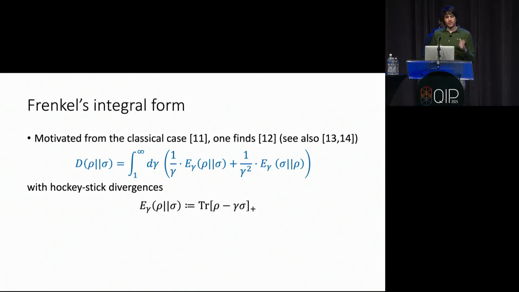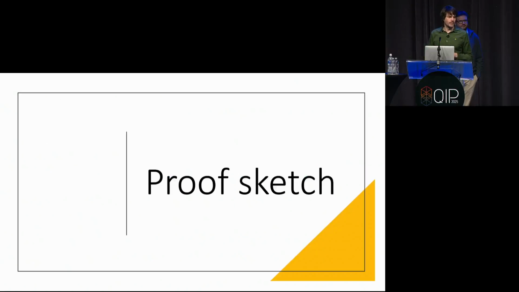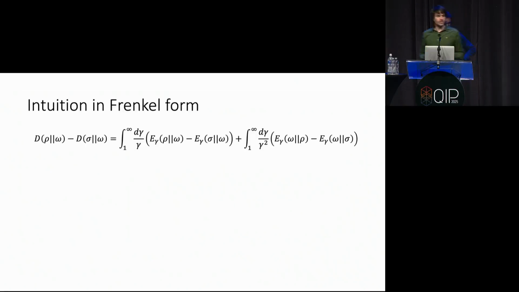And now you don't have to work with the quantum relative entropy directly anymore, but you can work with these hockey stick divergences, which have very nice properties. So you can think of it a bit like a trace distance thing. You just have this additional parameter gamma, but you have very similar properties as for the trace distance. Good. So, proof sketch.